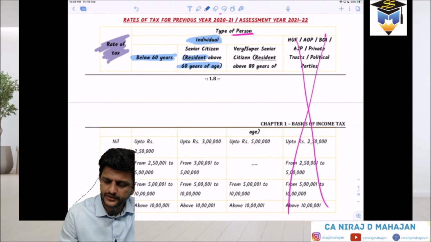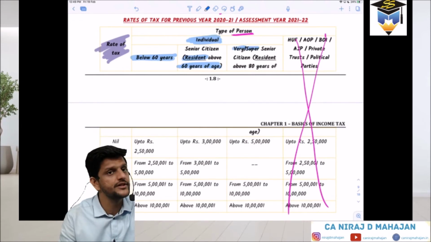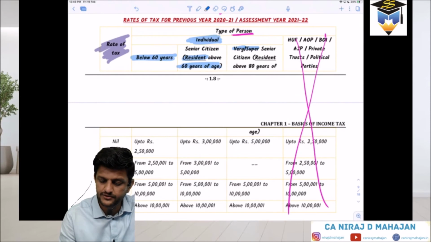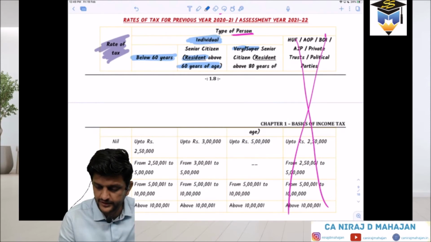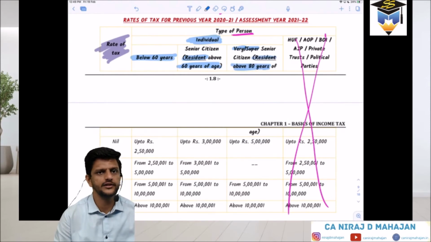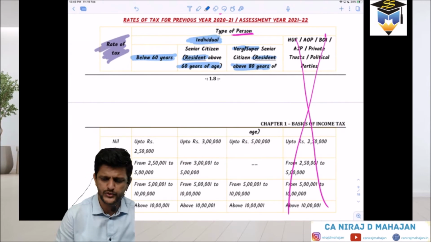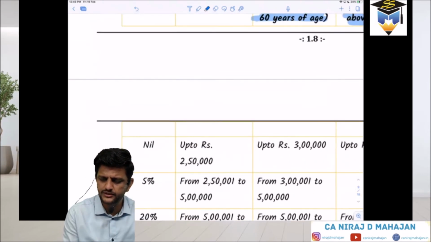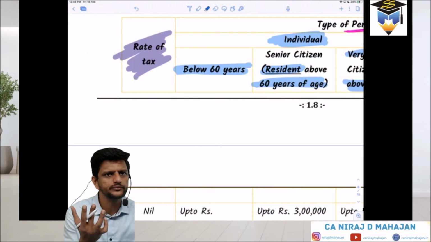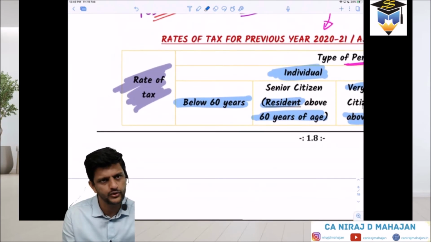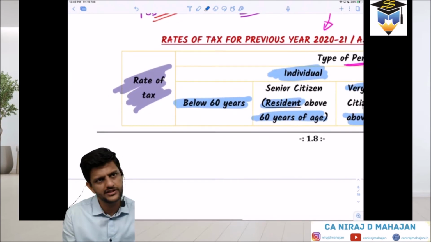Clear till here? And again you have very senior, or you also call them super senior citizens. Again residents, but above 80 years of age. Clear till these categories that we have done for individuals. Right now just focus on the below 60, the first one. Chalega? So individuals below 60 years of age.